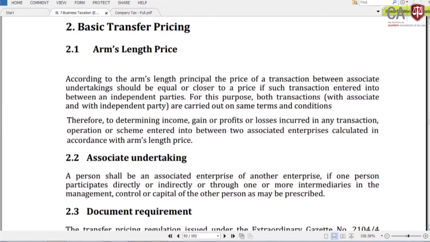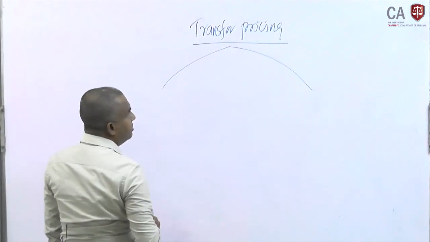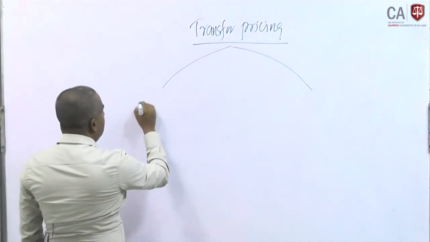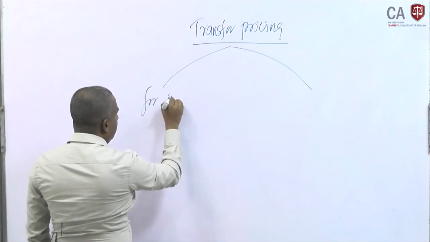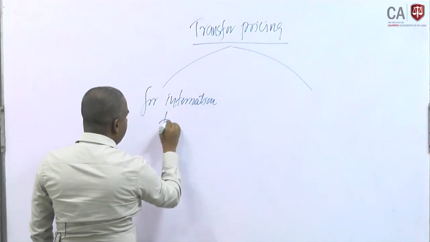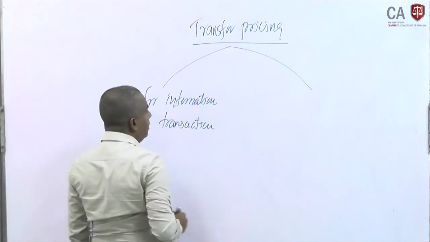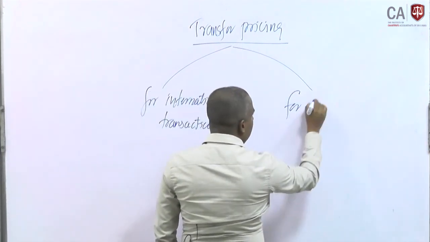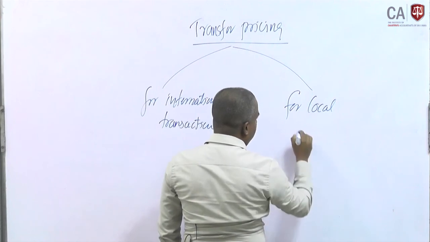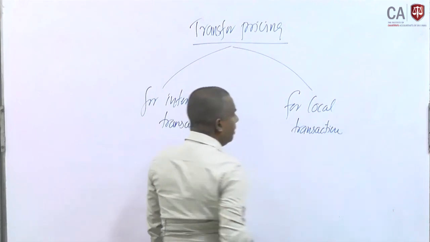Transfer pricing, right. Mainly, under our present provisions, we can separately identify transfer pricing for international transactions and for local transactions.